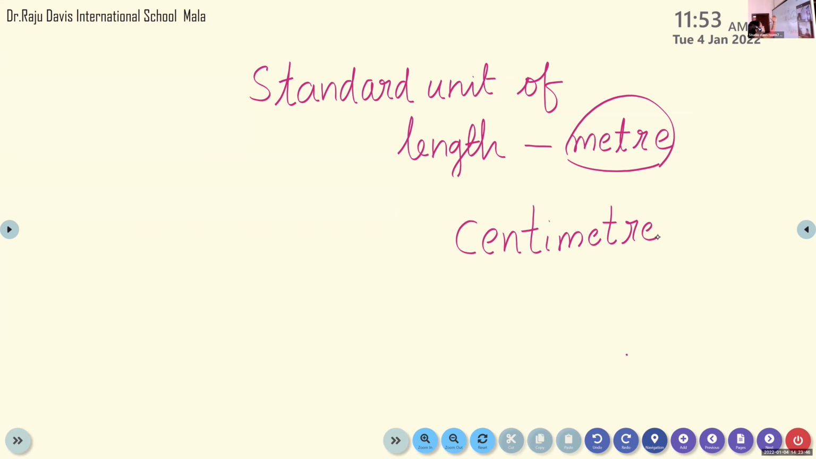So the standard unit of length is meter. Sometimes we cannot use meter. We need a smaller unit. That time we use centimeter. So centimeter is the smaller unit of meter. We use centimeter for the length of a line, a ribbon, a pencil, a painting brush, a color pencil. In those cases we use this smaller unit. And we can write in short cm.